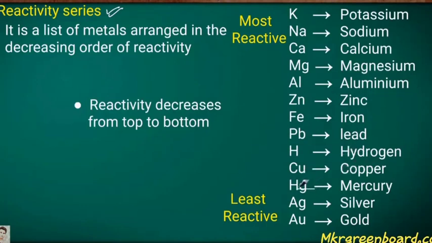So magnesium is able to displace aluminium, but aluminium cannot replace magnesium. Whichever metals are given to you, the more reactive metal only can displace the less reactive one.